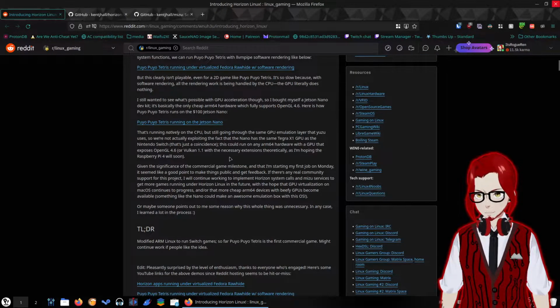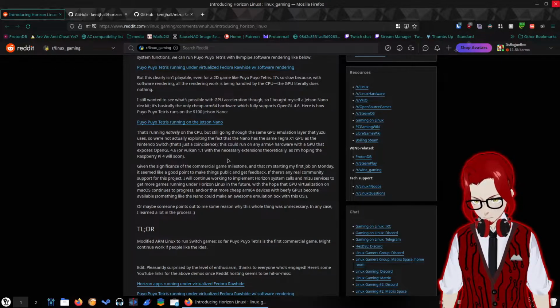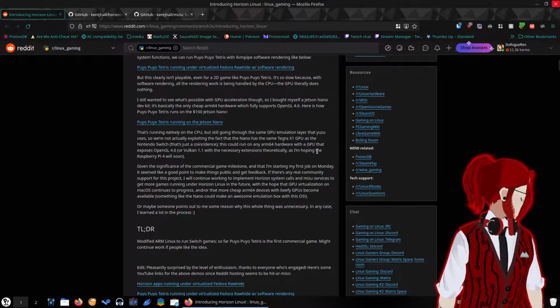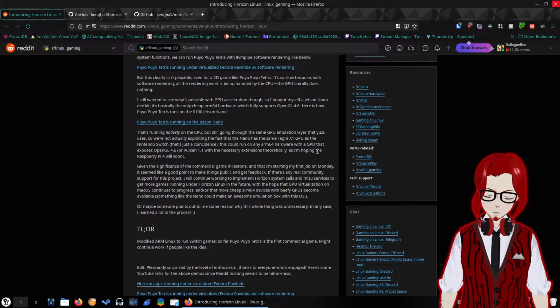That's running natively on the CPU while still going through the same GPU emulation layer. So we're not actually exploiting the fact that the Nano has the same Tegra X1 GPU as the Nintendo Switch. That's just coincidence. This could also run on any ARM64 hardware with a GPU that exposes OpenGL 4.6 or Vulkan 1.1 with the necessary extension, theoretically. I'm hoping Raspberry Pi 4 will soon. That would be awesome, being able to run Switch games natively on a Raspberry Pi 4. That would be so cool.